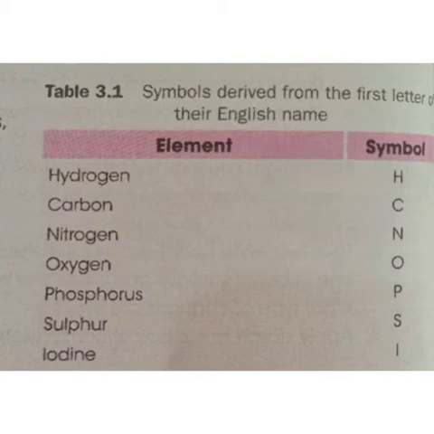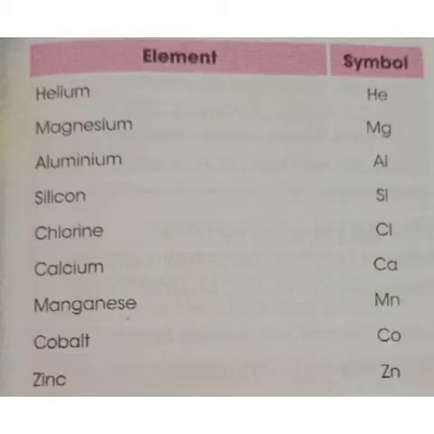Did you note? These are all the first letters of the element. H, hydrogen first letter, carbon C, nitrogen N, oxygen O, phosphorus P, sulfur S and iodine I. Next, two letters: helium He, magnesium Mg, aluminium Al, silicon Si, chlorine Cl, calcium Ca, manganese Mn, cobalt Co, zinc Zn.